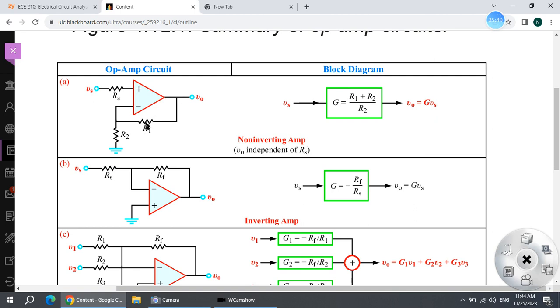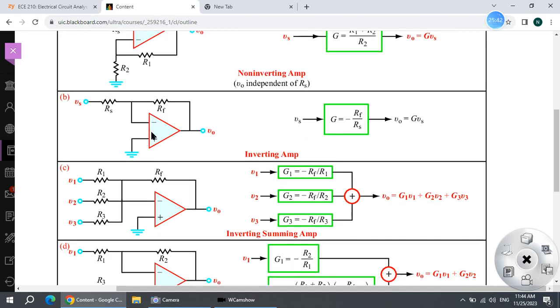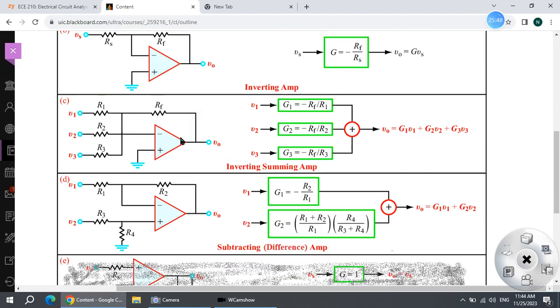Right? So here R1 is in the feedback, and in B, RF is in the feedback. This feedback goes to the negative side. And in C, you have feedback also going to the negative, and this RF is the feedback. And this R1, R2, R3 are followed by the input. Three inputs go to the negative side in this circuit, right? Maybe you have two inputs go to the negative side, or four or more inputs, multiple inputs going to the same negative. You can connect it similar to this, so you can use similar formulas.